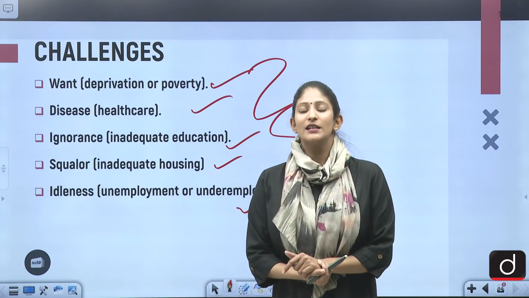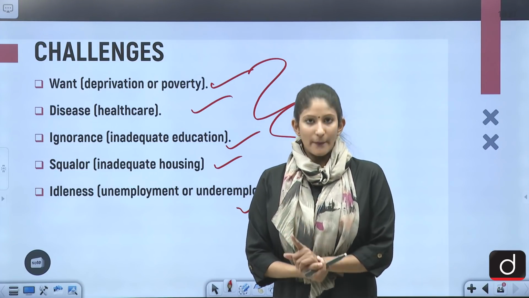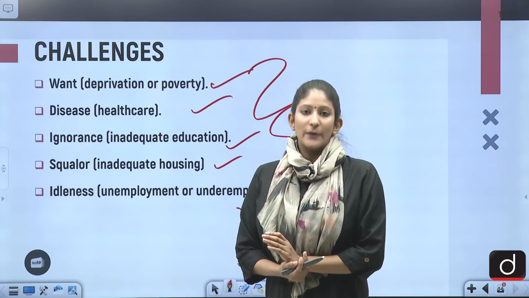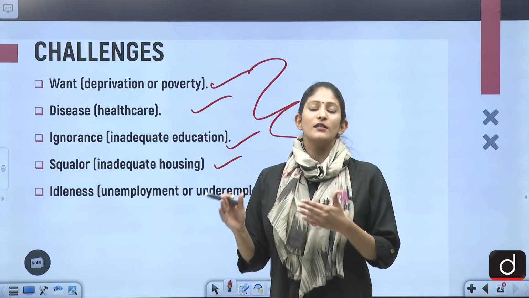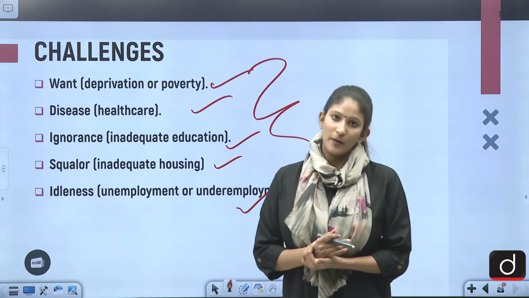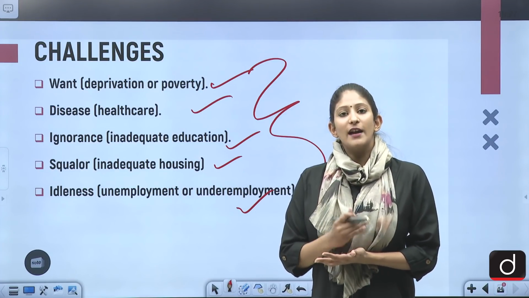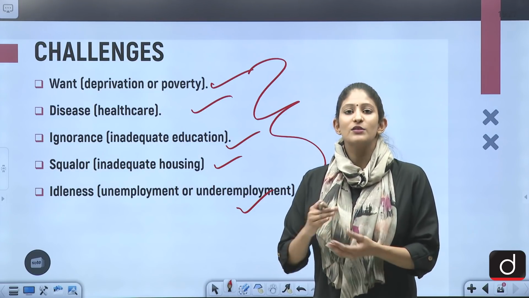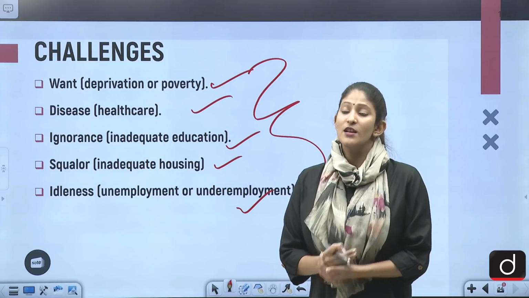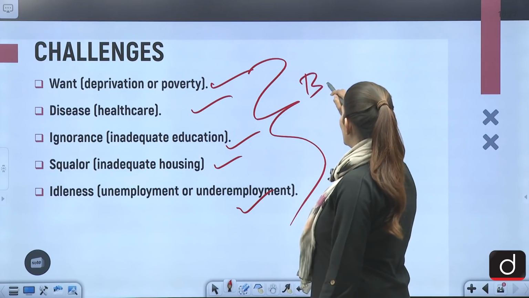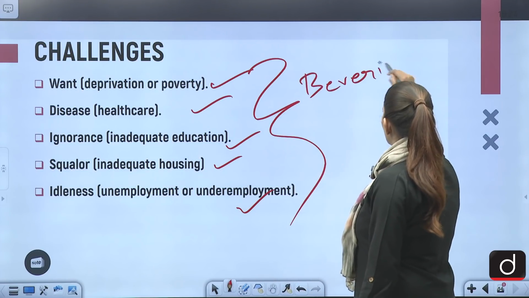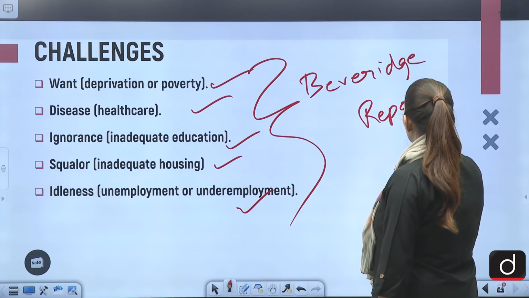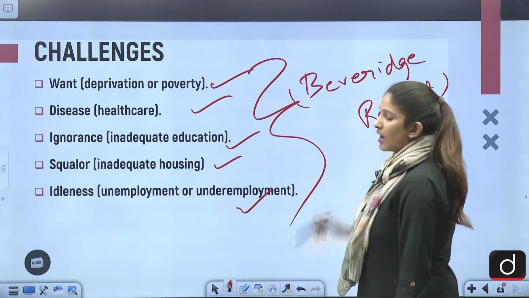In the 1930s, after the World War, the entire world was reeling under economic pressure. And especially in India, the British were very worried about the social insurance of the general populace. So a report by the name of Beveridge report talked about 5 giants which needed to be calmed down.